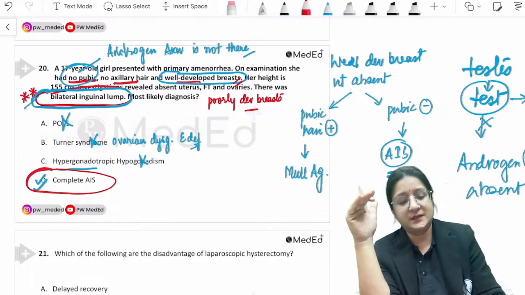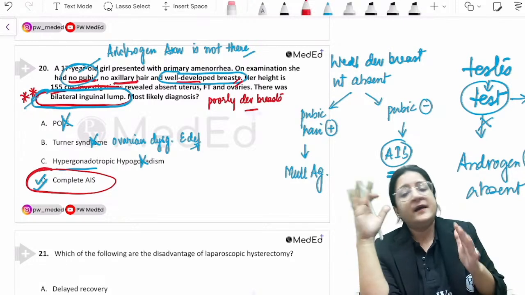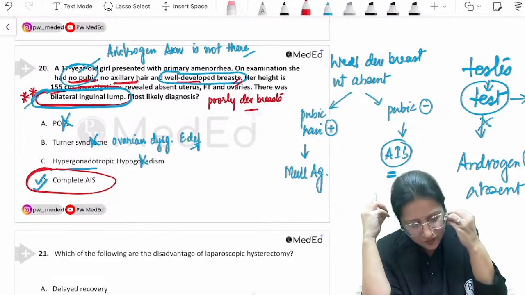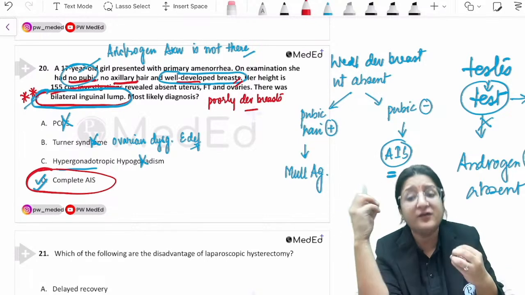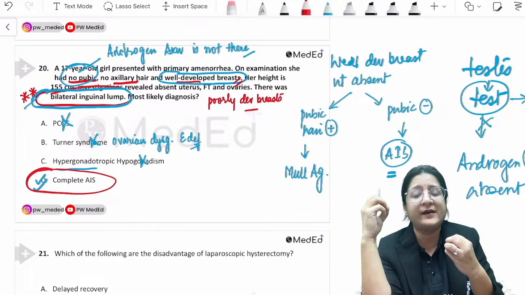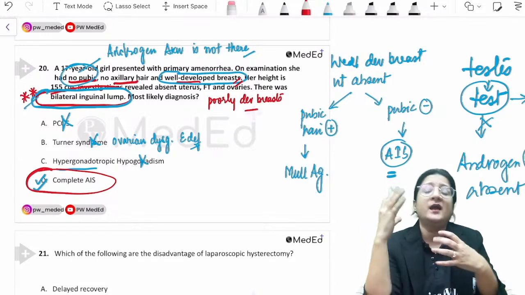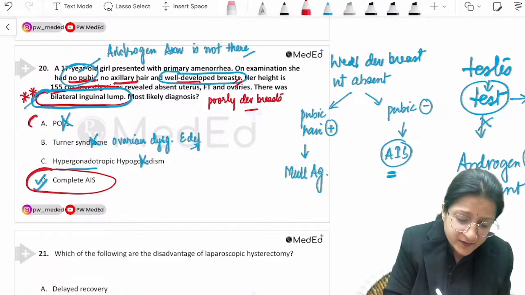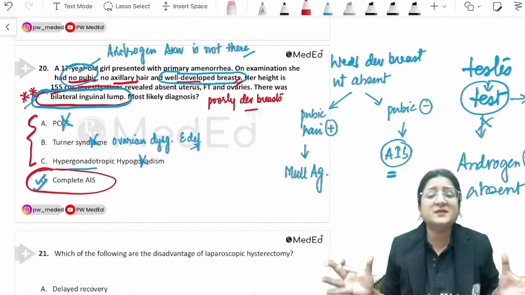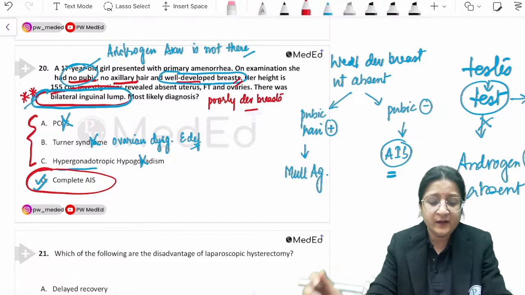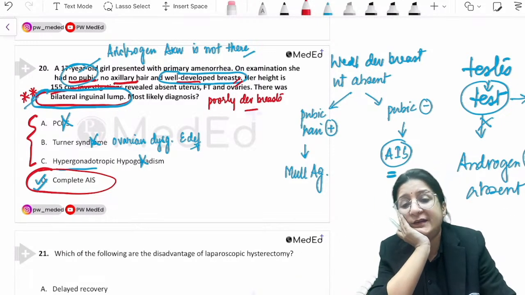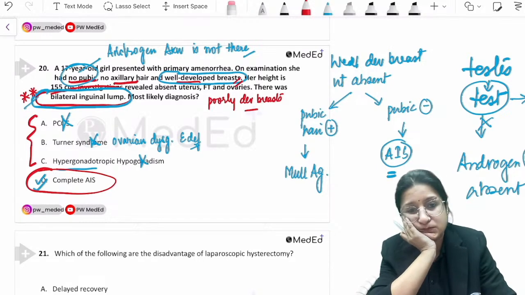Are we clear on this? Ovaries, whether dysgenetic, whether streak ovaries or whatever, will never be in the inguinal canal or underneath the labia. So in all these three options, there is no possibility that it would be the ovaries. So the answer would be complete androgen insensitivity syndrome, still I would say.